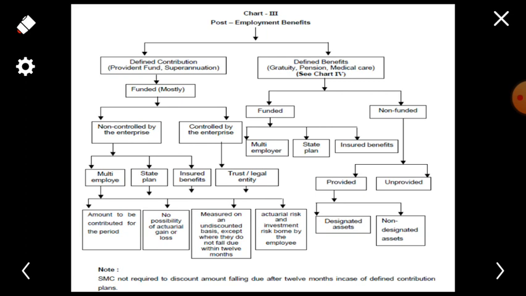For a defined contribution scheme, the contribution payable by the employer is charged to the profit and loss account. For defined benefit schemes, the accounting treatment depends on the type of arrangements the employer has made. If the payment for retirement benefit is made out of the employer's fund, an appropriate charge to the profit and loss account is to be made through a provision for accruing liability calculated according to actuarial valuation.